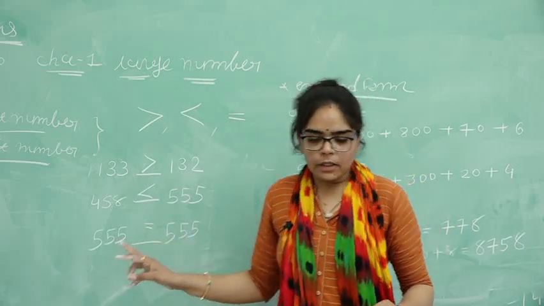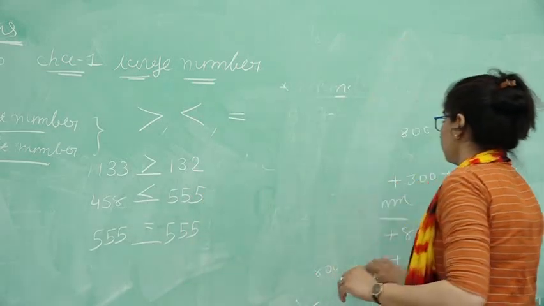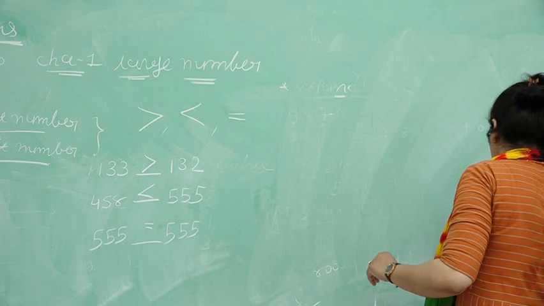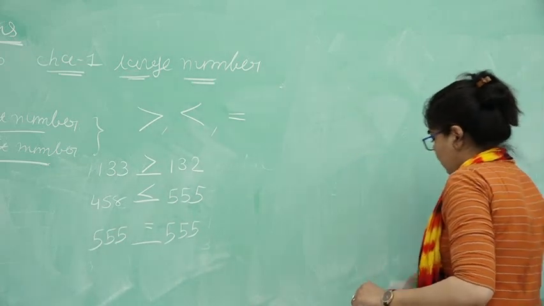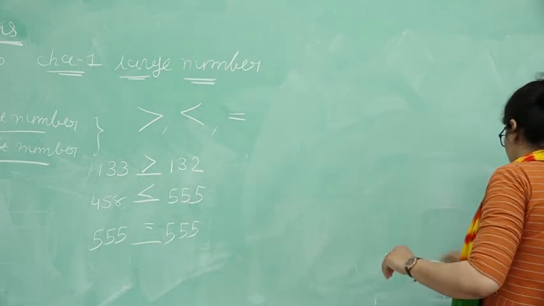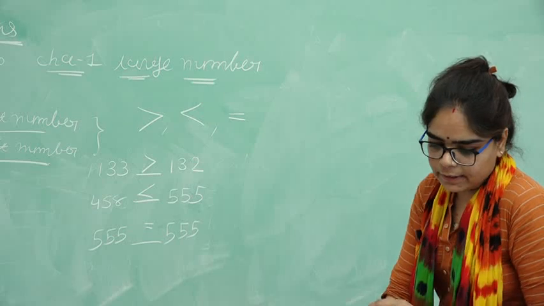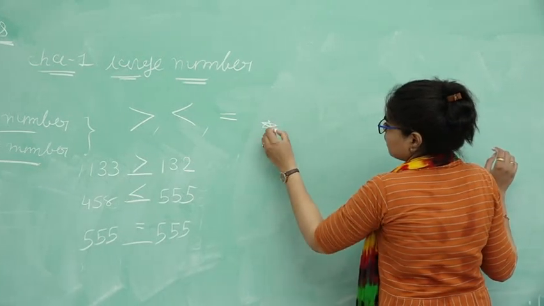Then next, which one is the smallest number and which one is the greatest number? Here I am writing numbers and you have to find the smallest number and greatest number.